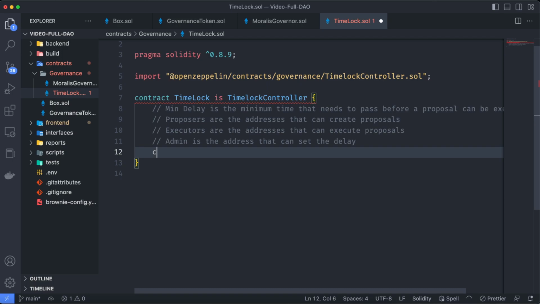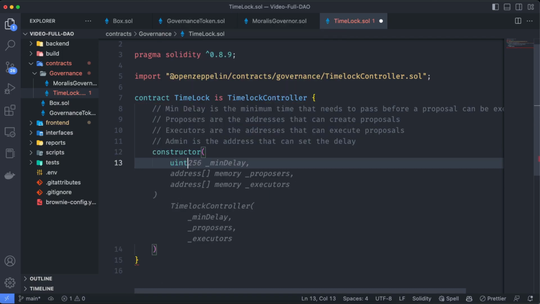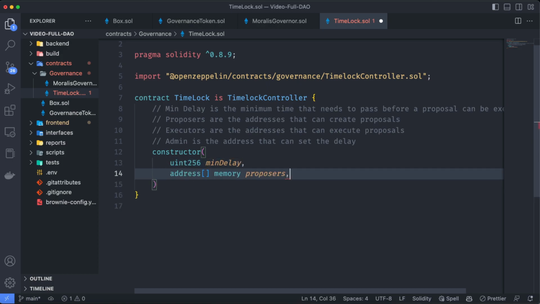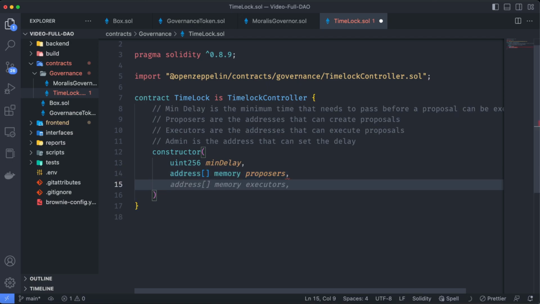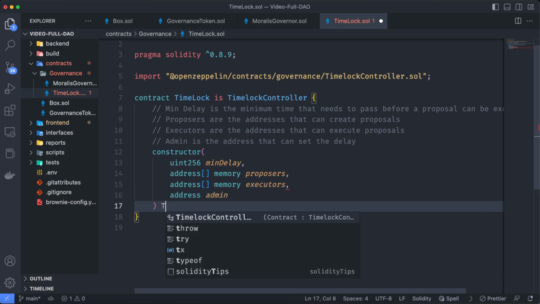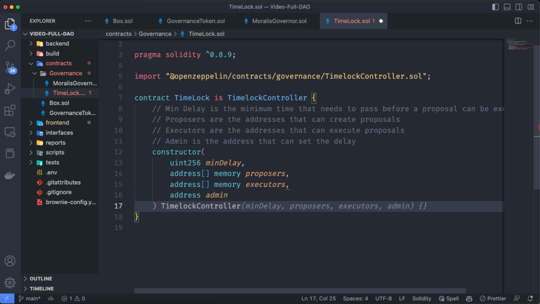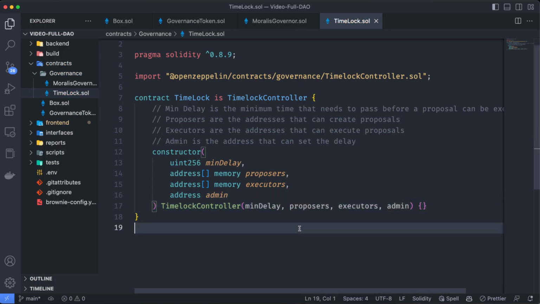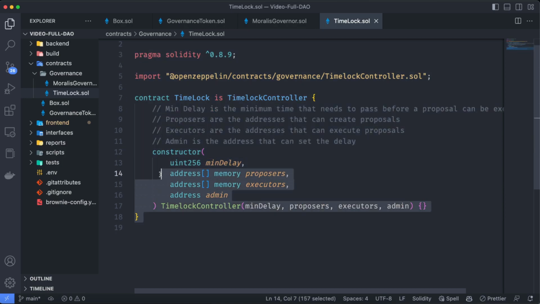Let's create over here the constructor, which is going to receive a uint256 of the min delay, an array of addresses, which is going to determine who can make new proposals, an array of executors, the accounts which are going to be able to use that execute function, and also the address of the admin. Let's use the TimelockController constructor and send over all those parameters. And that's it. This is all we need for this TimelockController.